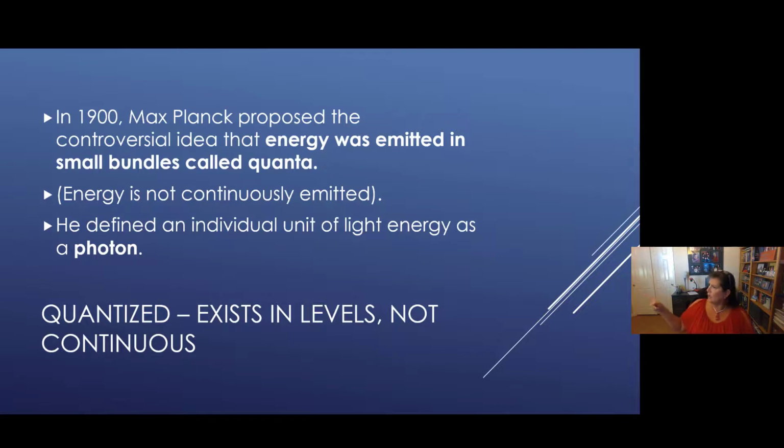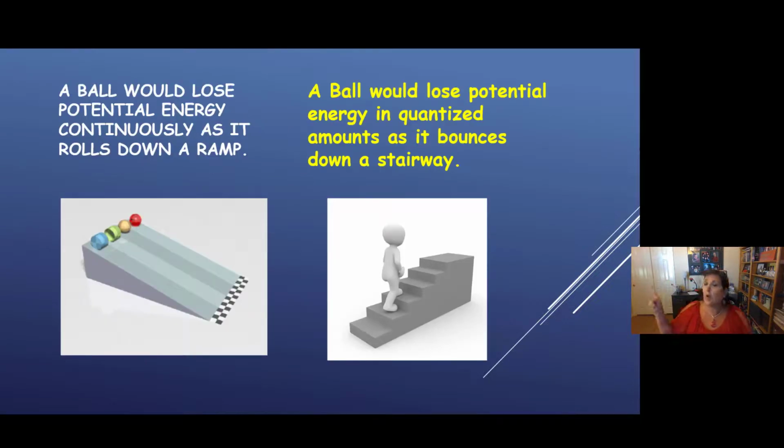Now I have a new word for you, quantized. It's just a vocabulary word. Quantized means exists in levels, not continuous. Let me show you a picture. The ramp is continuous. When you roll a ball down a ramp, it goes down smoothly. It's continuous. However, if we were going to roll a ball down stairs or steps, it would bounce. It's not smooth. It's not continuous.